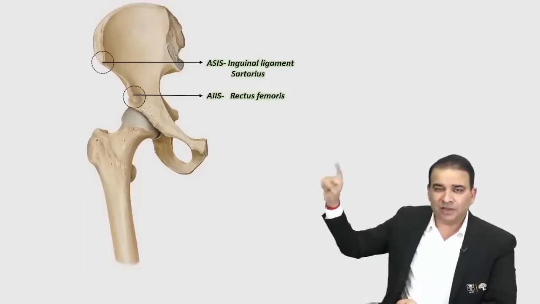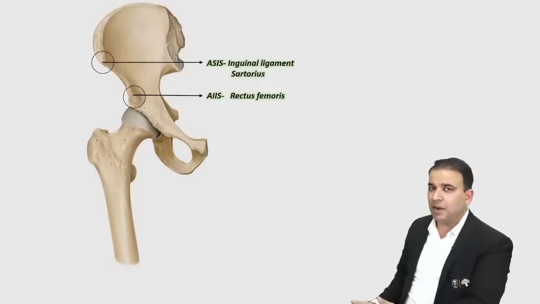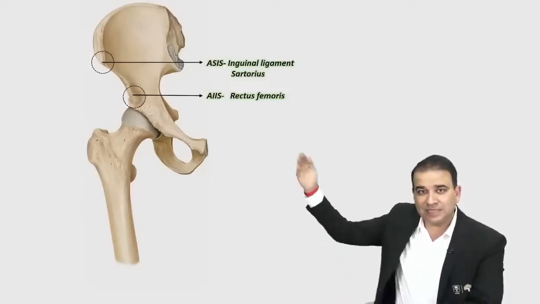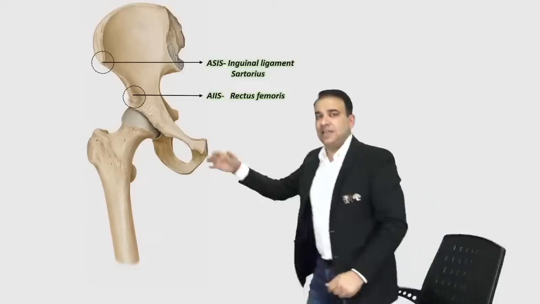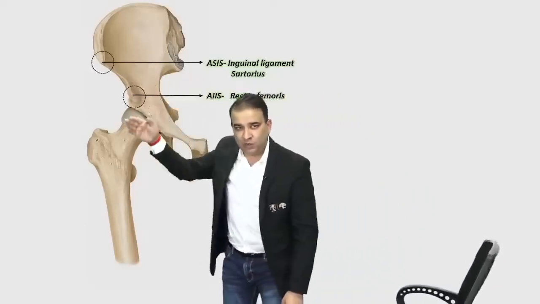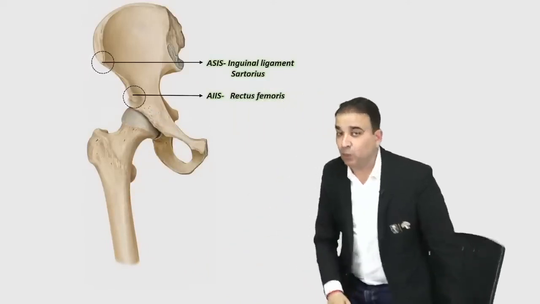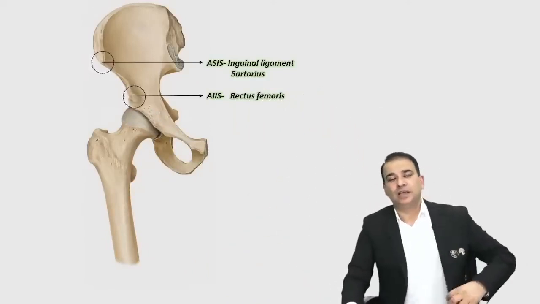Now sartorius and rectus femoris, the two muscles of the anterior compartment of thigh, are taking origin from the hip bone, so obviously इनको femur के सामने से जाना पड़ेगा. Both these muscles will go downward, in front of the femur, in front of the hip joint here, and that's why both of them are flexors of the hip joint here.